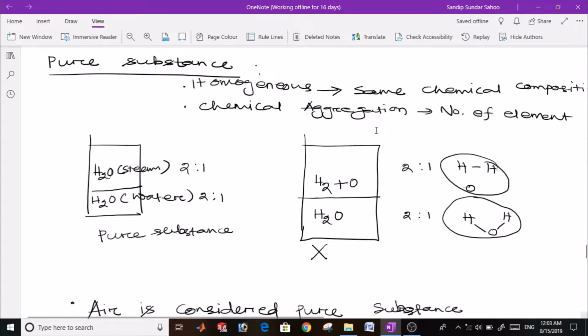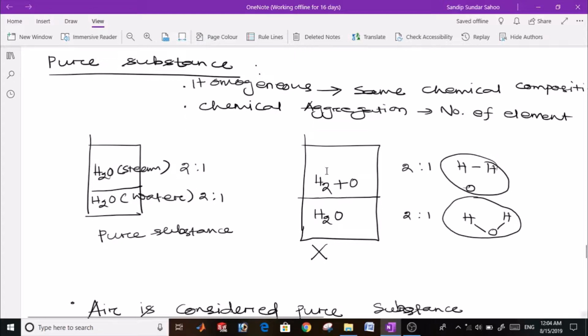That means the number of elements present in the ratio will be the same for both cases. I am taking one example of water, steam and water, that is liquid under normal conditions. So this is called a pure substance because the hydrogen and oxygen ratio is the same, that is 2:1 in both cases, and the bondings are also the same.